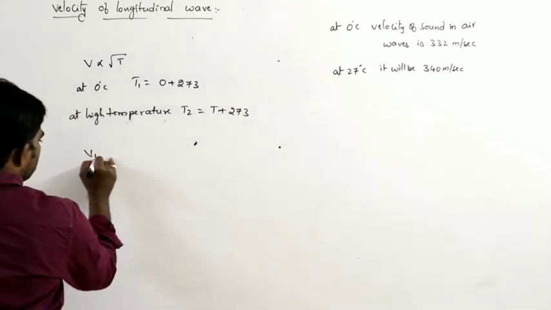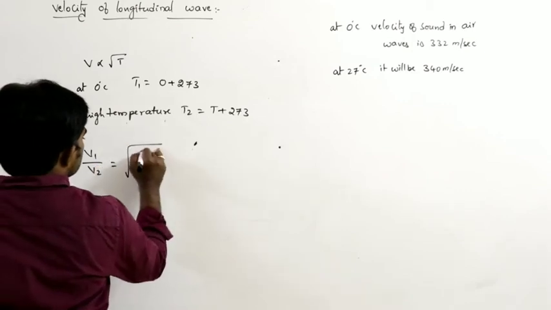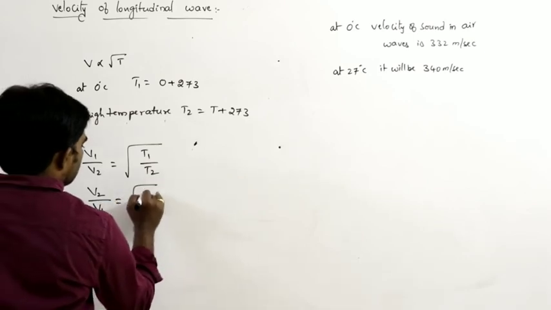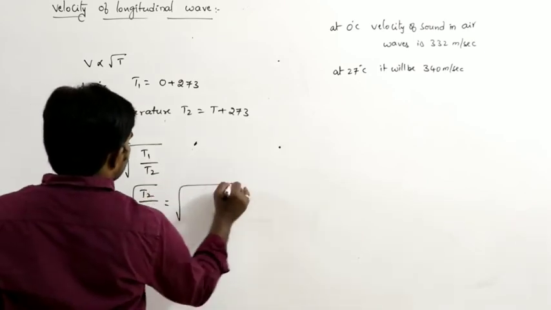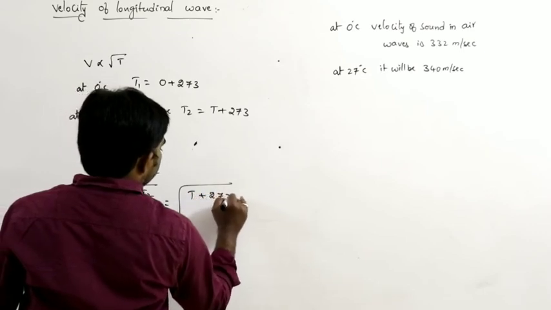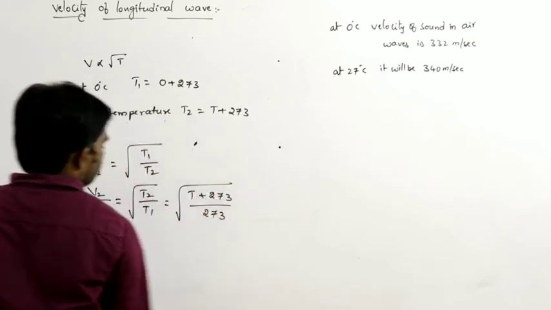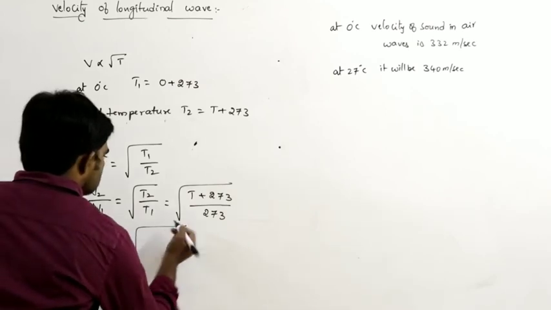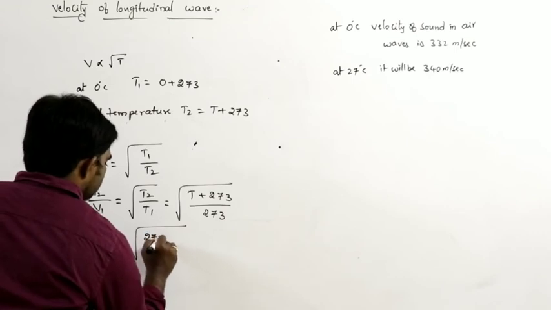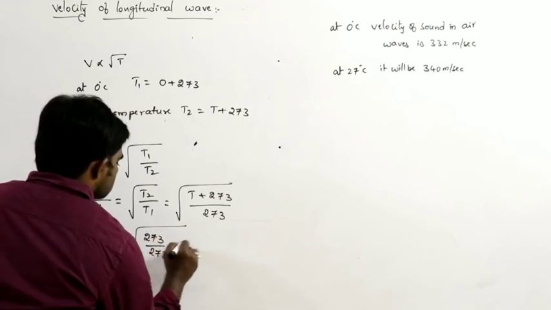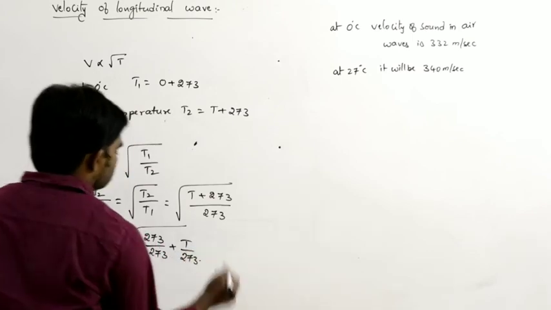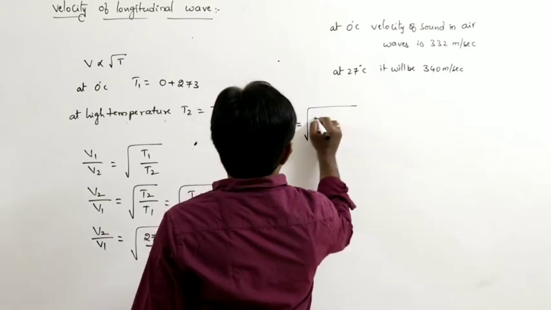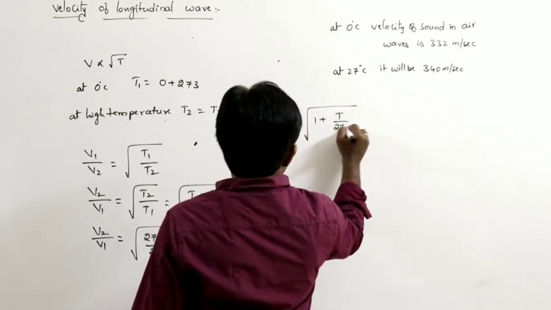Therefore V1 by V2 is equal to under root T1 by T2, or V2 by V1 is equal to under root T2 by T1. T2 by T1 can be written as T plus 273 divided by 273. So V2 by V1 is equal to under root of 273 by 273 plus T by 273, that is, V2 by V1 is equal to under root 1 plus T by 273.